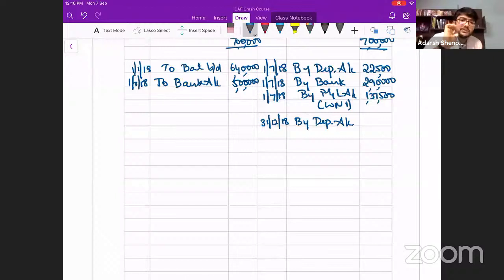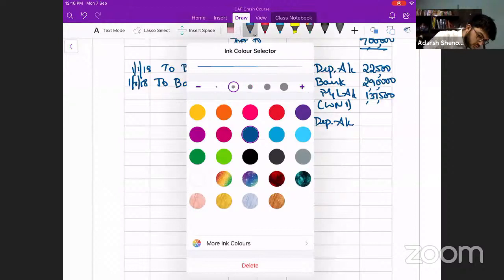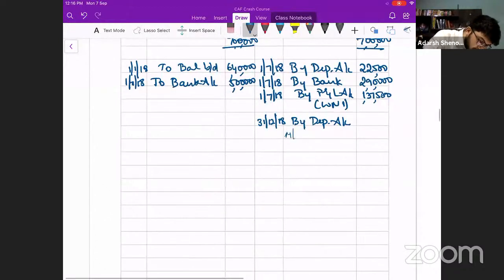Should you charge depreciation on both the assets for the whole year? No. On the asset that we already had, that is machinery 2. Okay, that was the asset which we had bought last year. On that, you have to charge depreciation for the whole year.